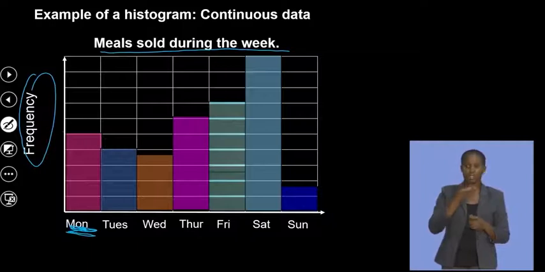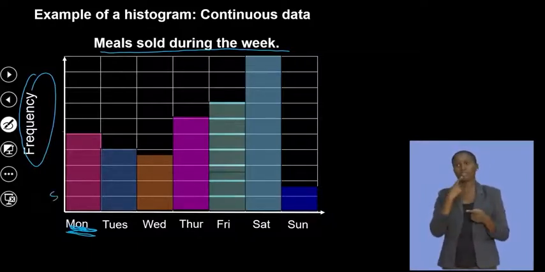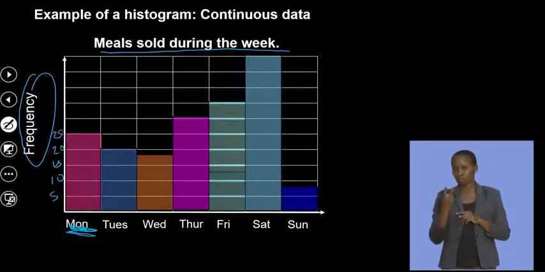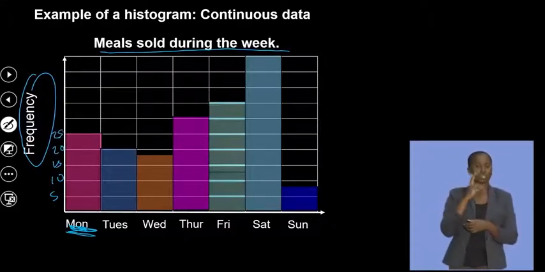That will be the number there. I think if this is, let's say this is 5. Let's say the blocks get going 5. This will be 10, 15, 20, 25, and so on. So we can see that on Monday, 25 meals were sold.